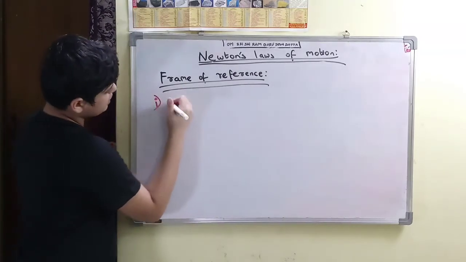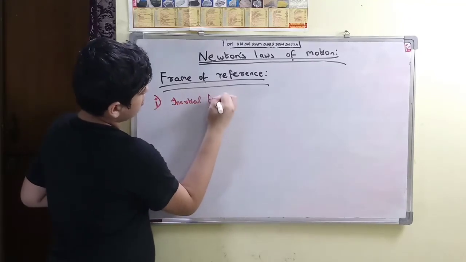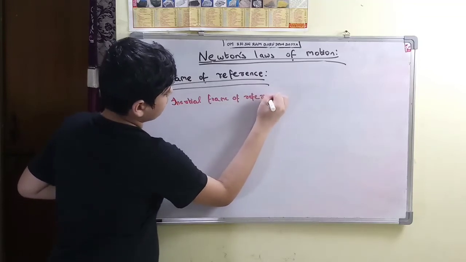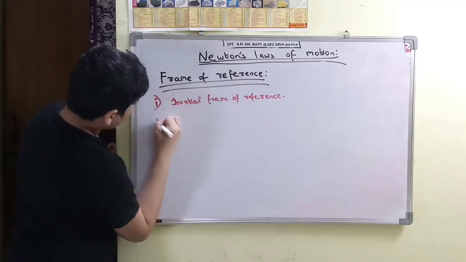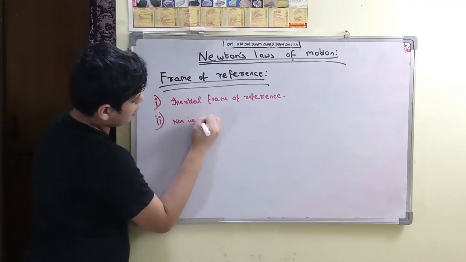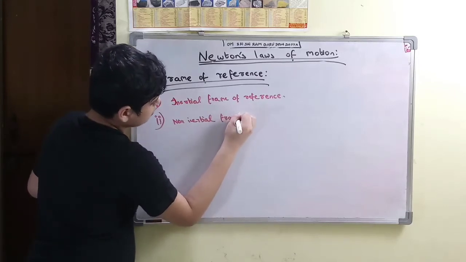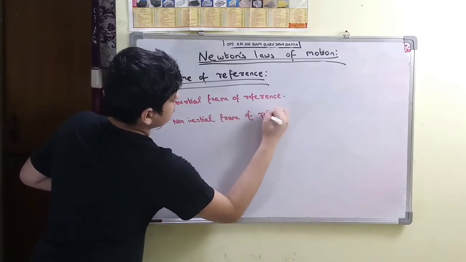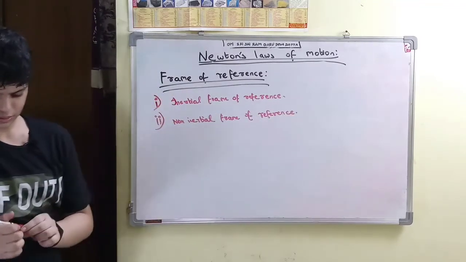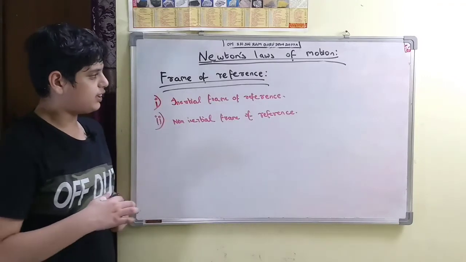The first one is inertial frame of reference, and the second one is non-inertial frame of reference.